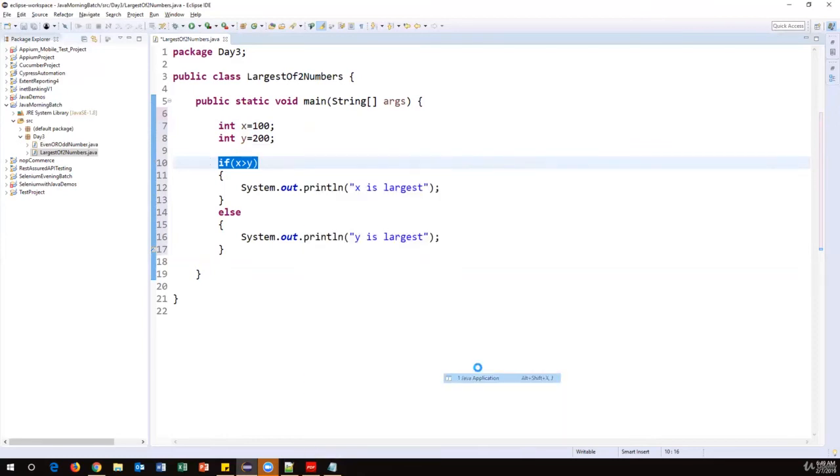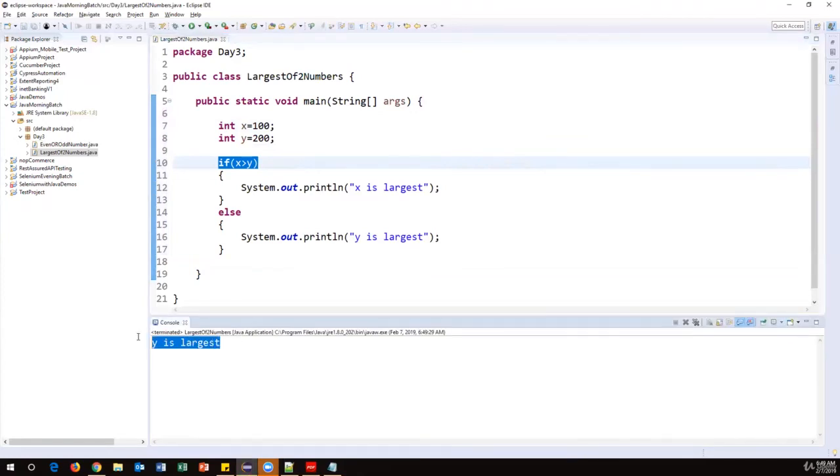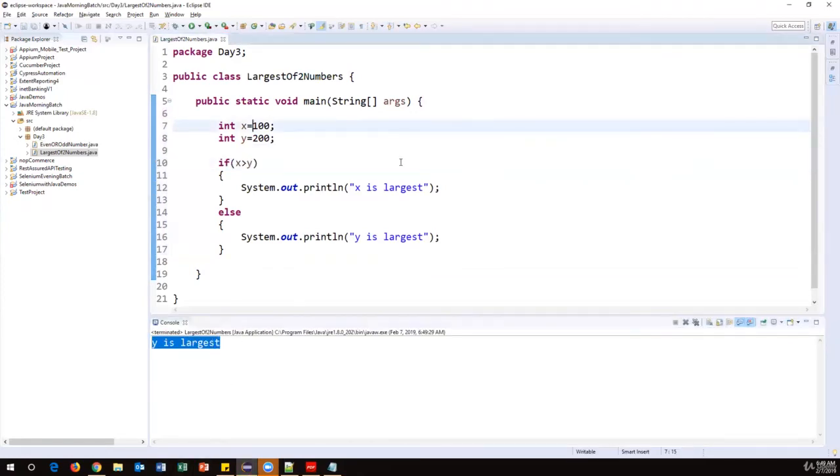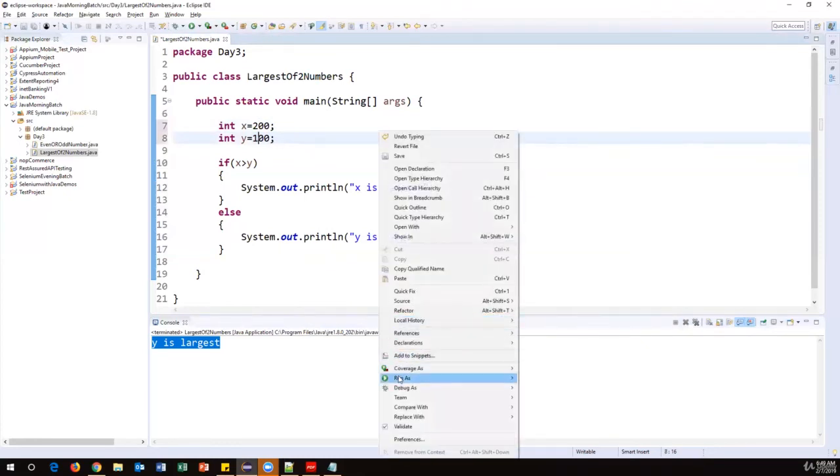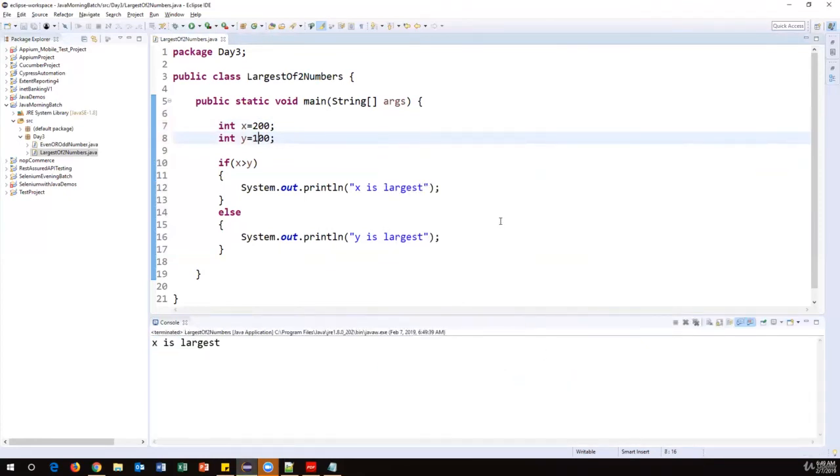Now let us run this code. Now we can see "y is largest number". And let's interchange these numbers. Let's say 200, and this is 100. Now it should say x is largest. Okay, so this is how we need to find out the largest of two numbers.